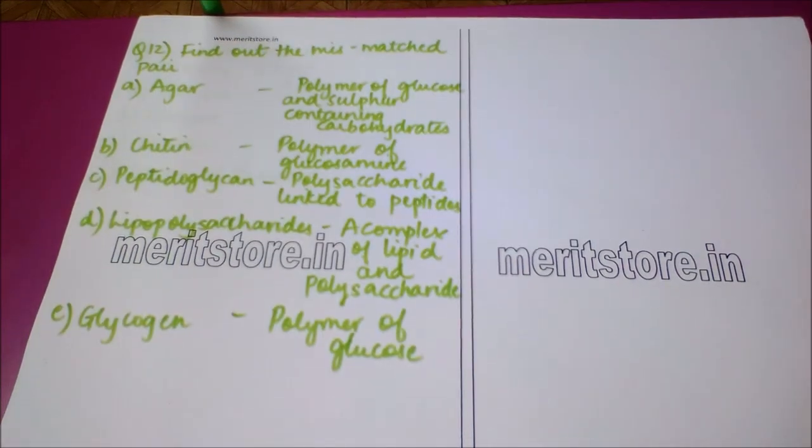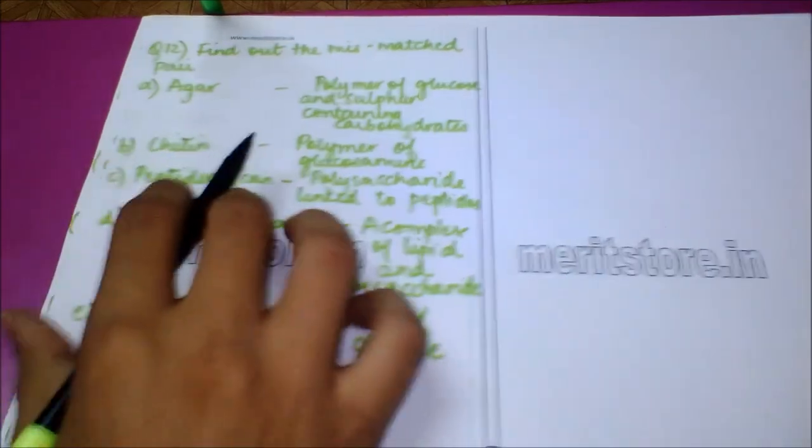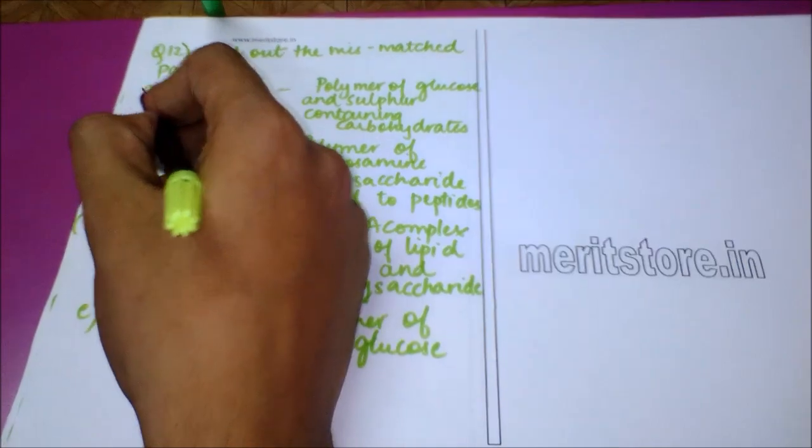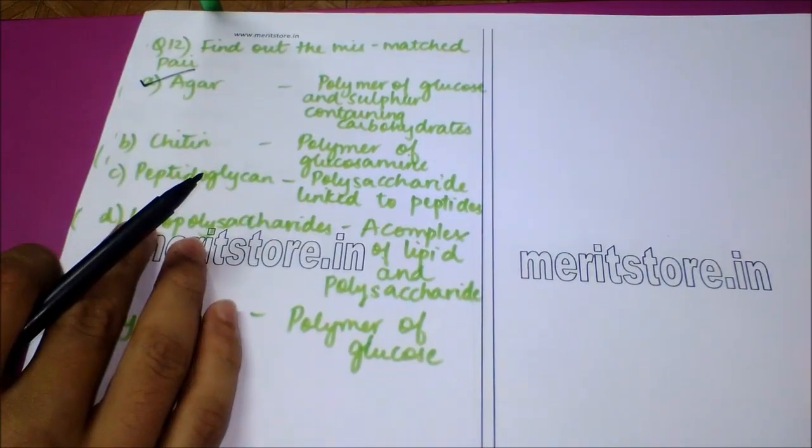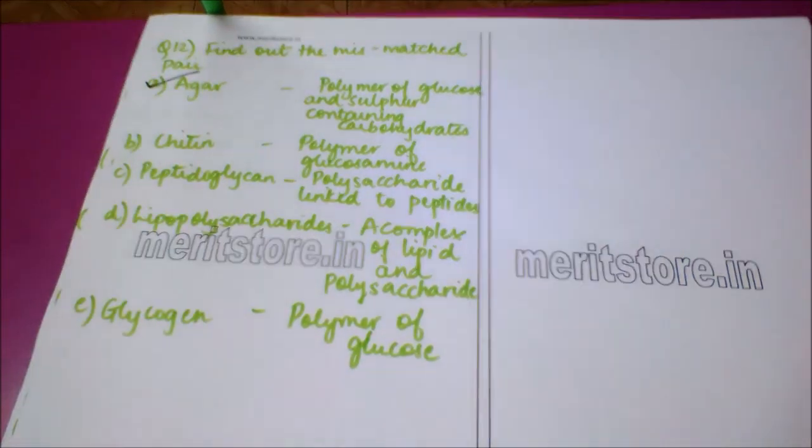The next question is, find out the mismatched pair. Option A, agar, which is matched to polymer of glucose and sulfur containing carbohydrates. Option B, chitin, which is a polymer of glucosamine. Option C, peptidoglycan, which is a polysaccharide linked to peptide. Option D, lipopolysaccharide, a complex of lipid and polysaccharide. And option E, glycogen, which is a polymer of glucose. So here the wrongly matched pair, or the correct answer, is option A, agar, which is not a polymer of glucose and sulfur containing carbohydrates.